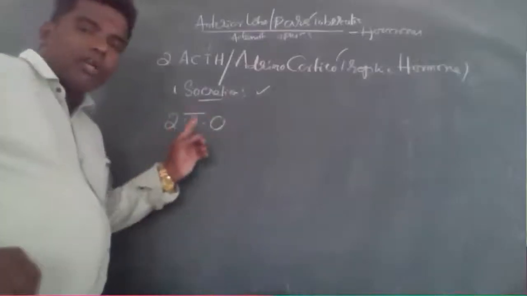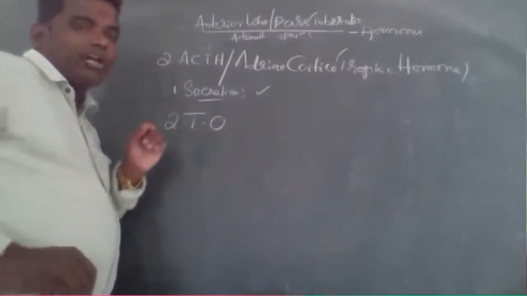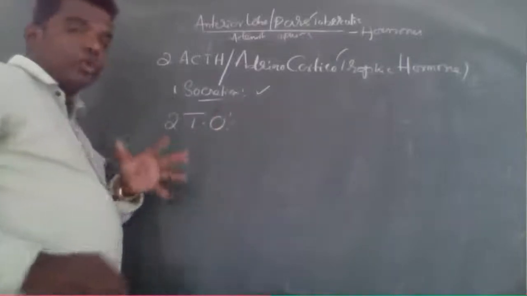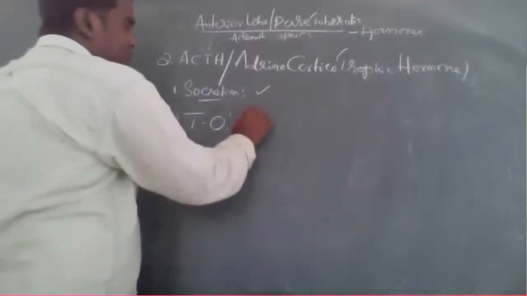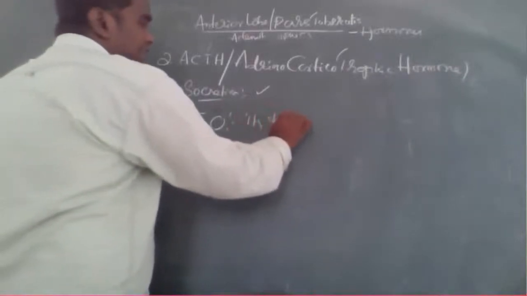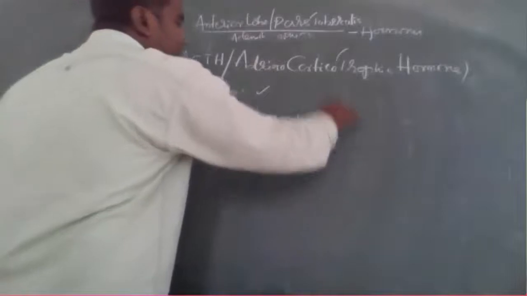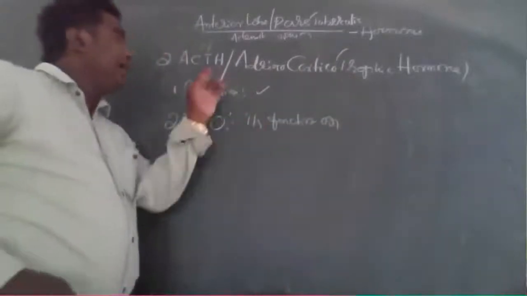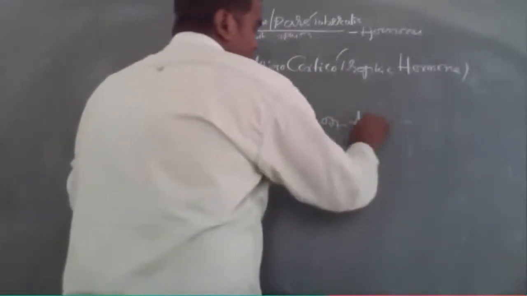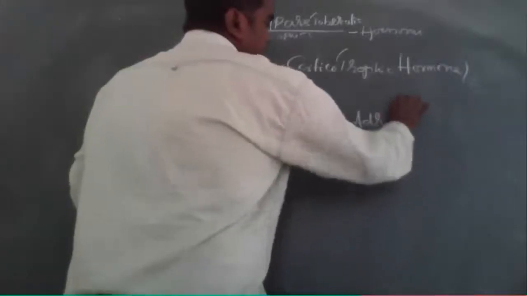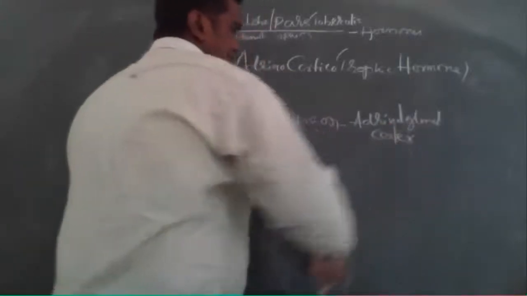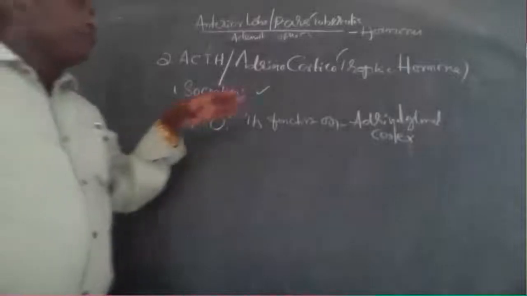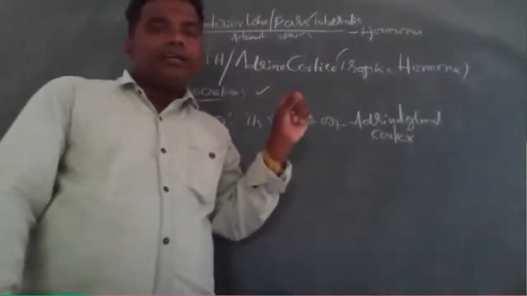It is functioning on the adrenal gland cortex. Cortico means cortex. It functions on the adrenal gland cortex, which is very, very important.